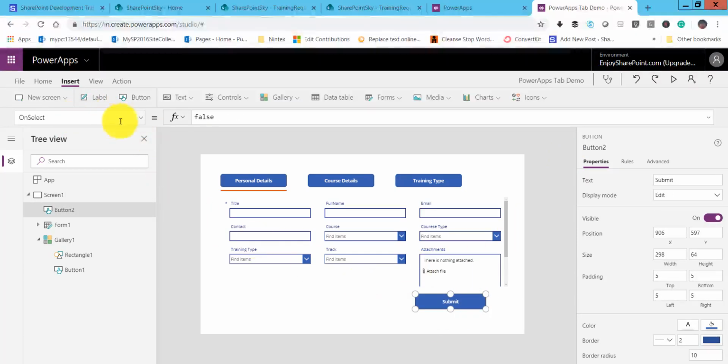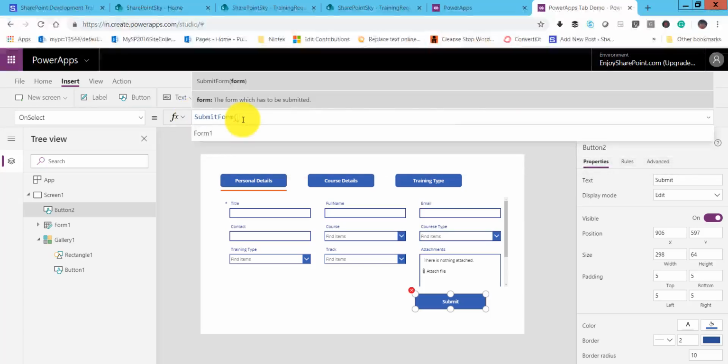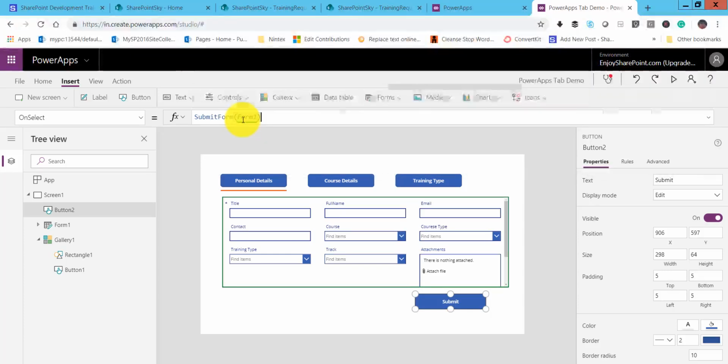On the button submit, on select, we will submit the form. So for that reason, we will call the submit form. And on this, we will say form 1, because our form 1, we want to submit it. So you can see here now on the button submit, our form will be submitted to that list.